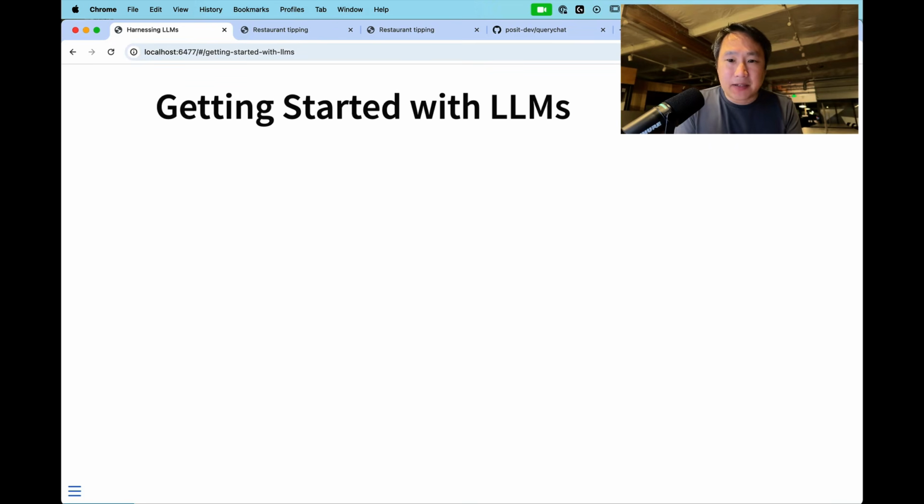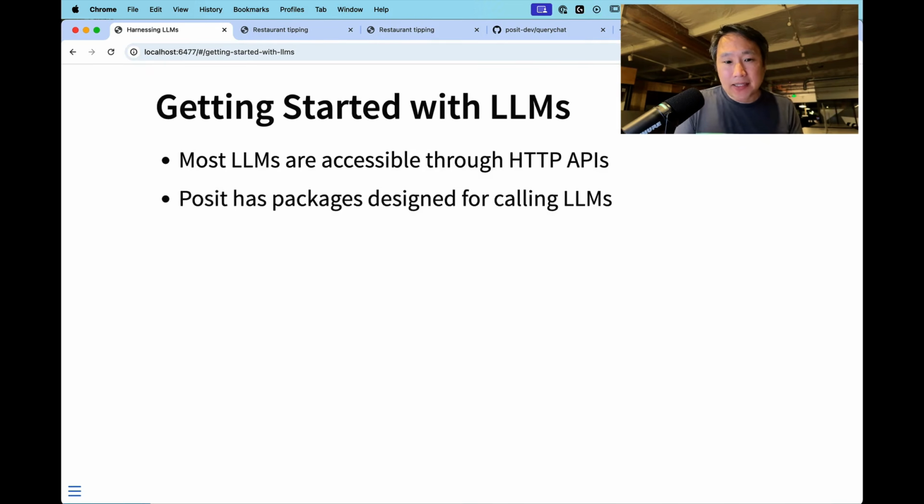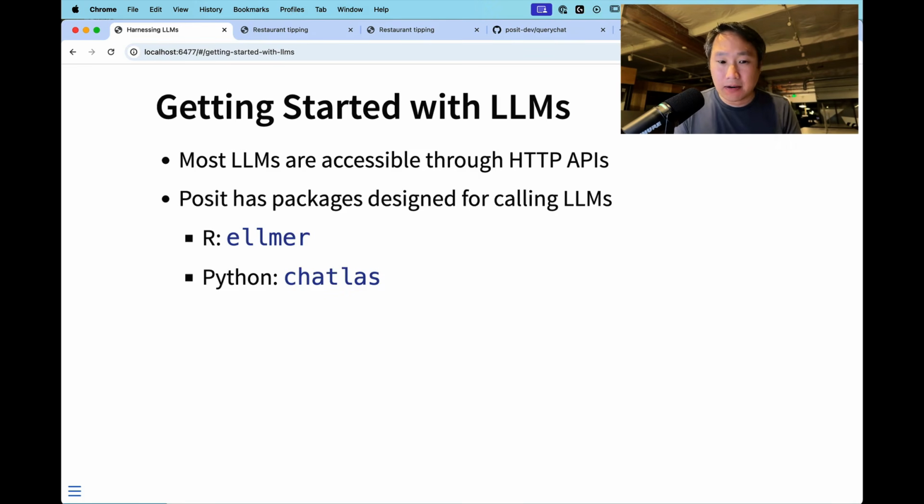So as we're getting started with LLMs, there's a couple of things you need to know right up front. One is that LLMs are generally accessible these days through HTTP APIs. There are other ways to call LLMs than through HTTP APIs, but I don't think there are any other ways that matter. This is the way most models are accessed today. Therefore, Posit has created packages that are designed to make it really easy to call LLMs through these HTTP APIs, and we're going to talk a lot about these packages today. For R, there's ellmer, and for Python, there's chatlas.